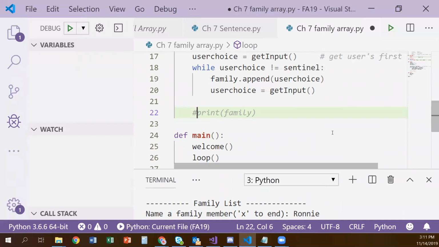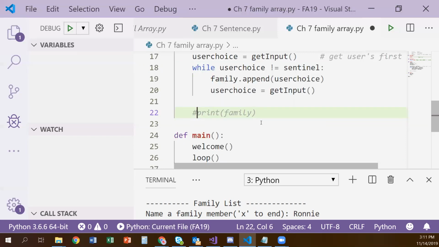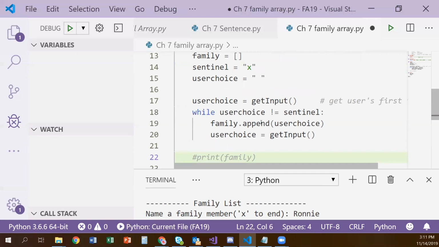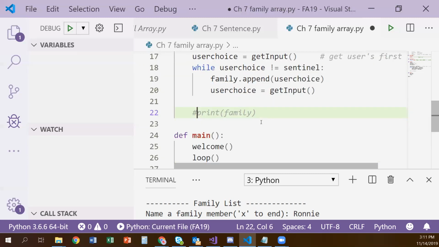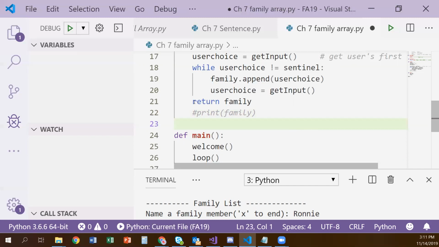Now I could comment it out or delete it, either one. Sometimes we like to just comment those debugging lines of code out so they're still there and we can use them later real easy. So in our main loop, we're going to need to get access to that family array. So I think at the end of our read loop, we should return our family array. Is that the one we were just on? Okay. Yeah. So right after your while is done, put in return family.